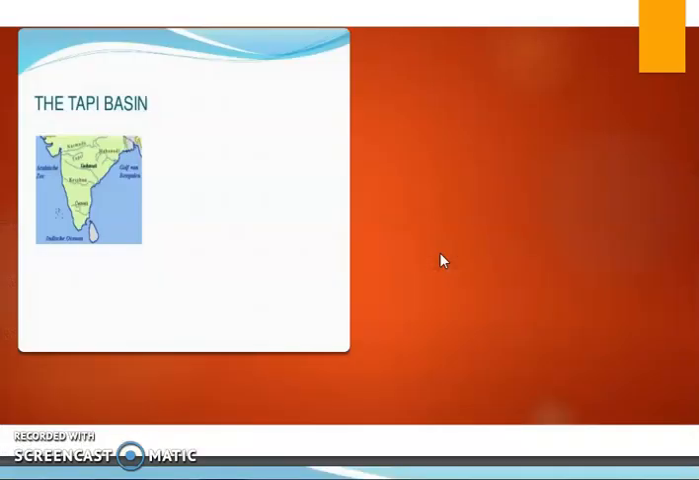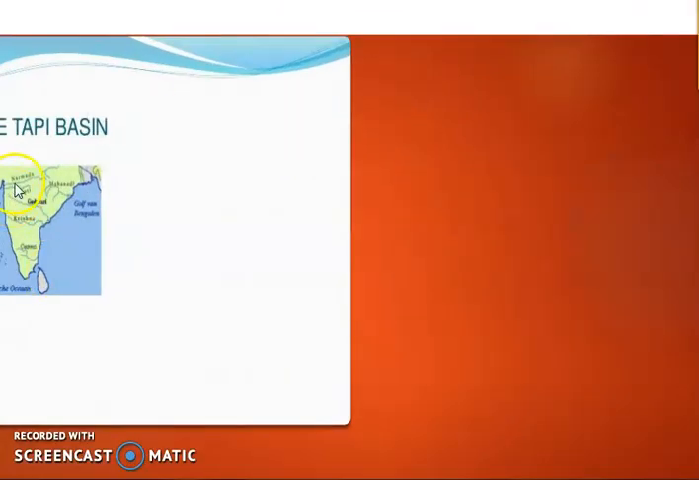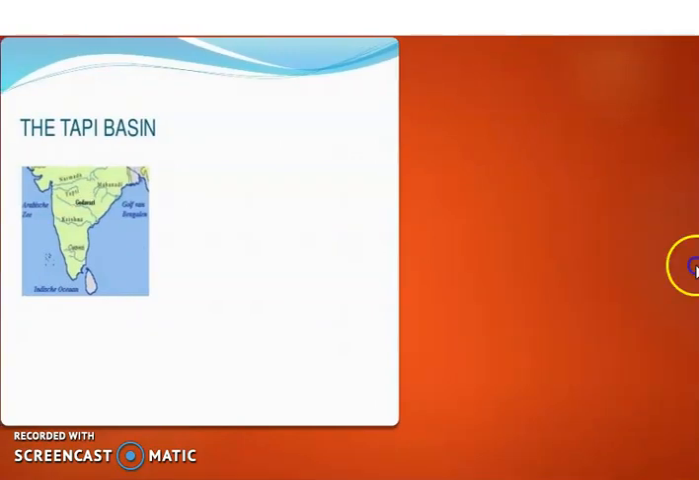Now the next river that we have is the Tapi river. Now let's see this Tapi river. Above the Narmada river you have the Tapi river. In case of the Tapi river, you can see that it also flows from east to west like the Narmada river, almost parallel to the Narmada river, but by the image you can see that the size of the Tapi is smaller than the Narmada.